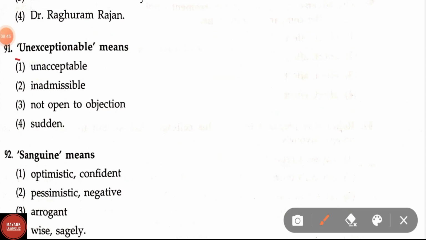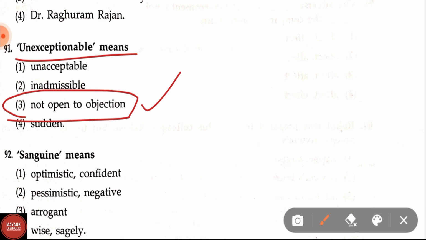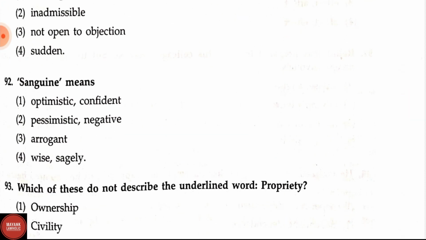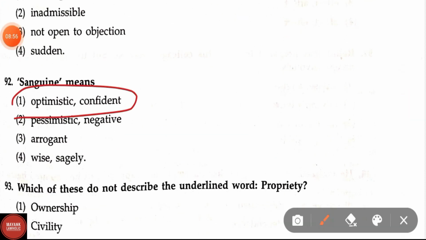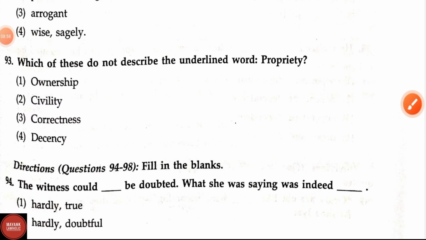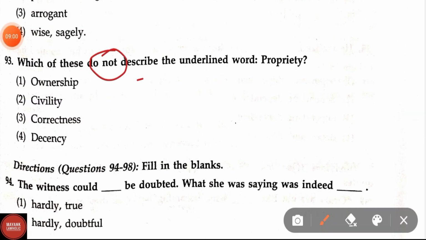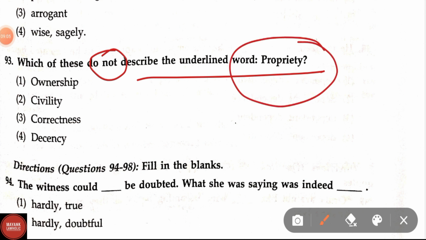Question number 91. The unexceptionable means. Correct answer is option third, not open to objection. Sanguine means. Correct answer is option 1, optimistic, confident. Which of the following does not describe the underlined word proprietary? Does not describe. Here the correct answer is ownership.